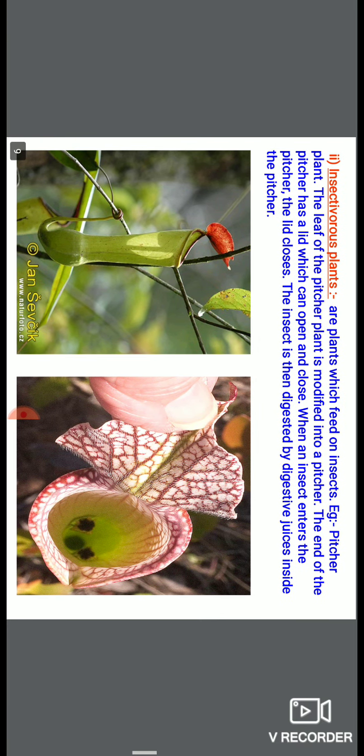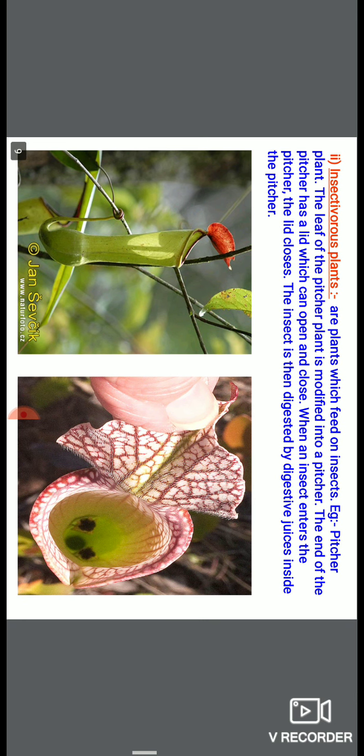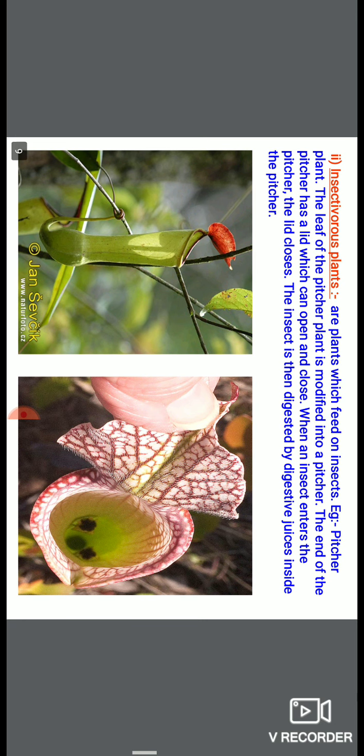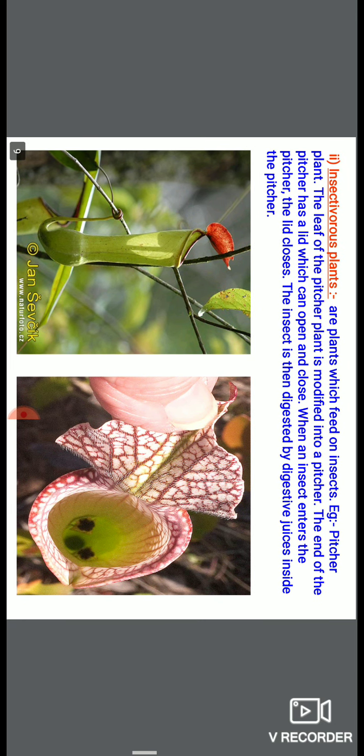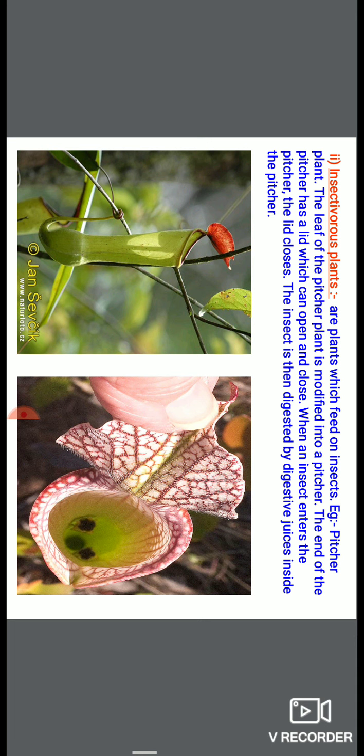It means they complete their requirement on their own, by adopting a mode of nutrition of killing insects. They kill the insect and take nutrients from it and complete their nitrogen requirement. So these are insectivorous plants.